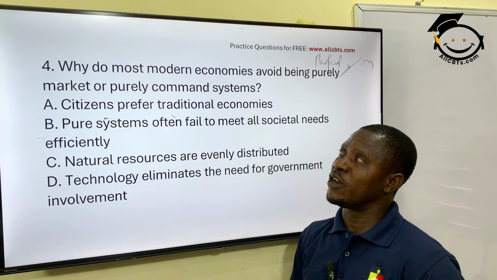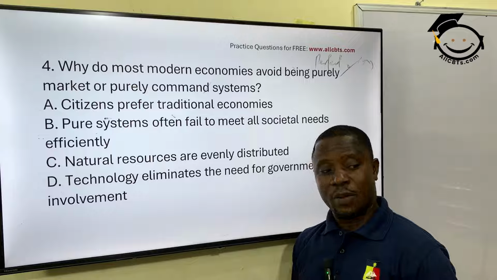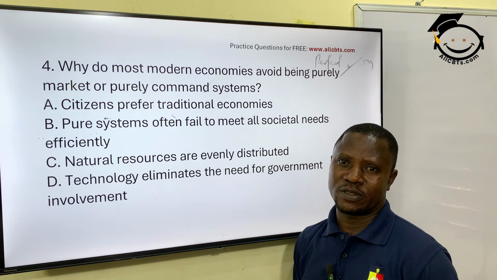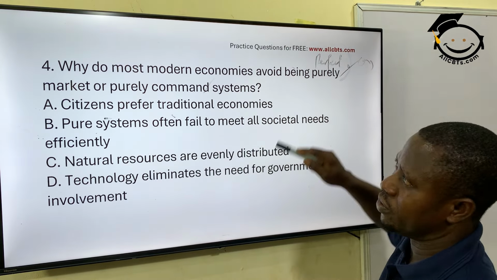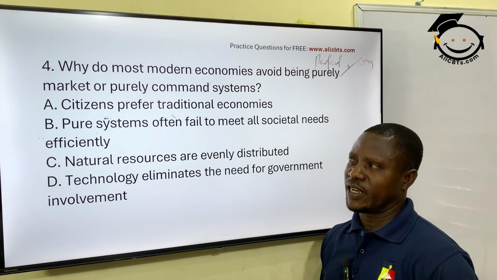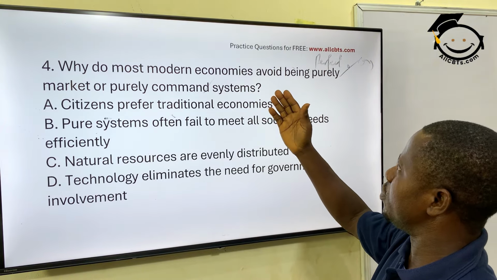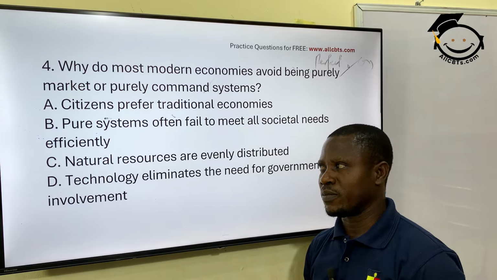Even in the developed countries, even America that we're saying is a capitalist country, America has a way of regulating some aspect of the economy. Okay, so quote and unquote, we cannot have a pure market or perfect economy like that. So why do most modern economies avoid being a pure or a perfect market economy?